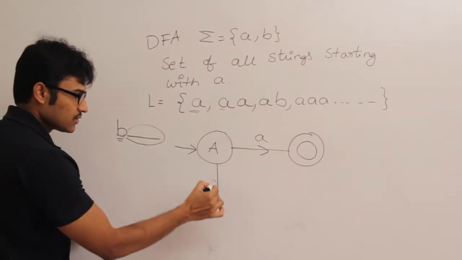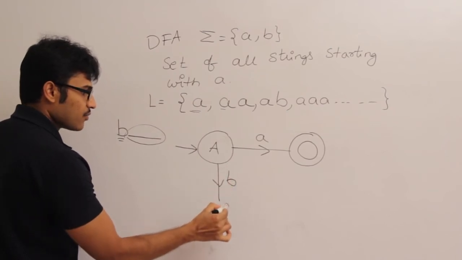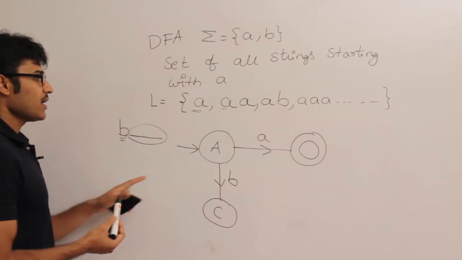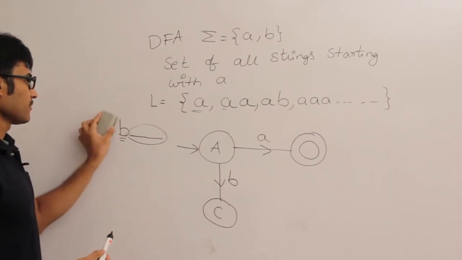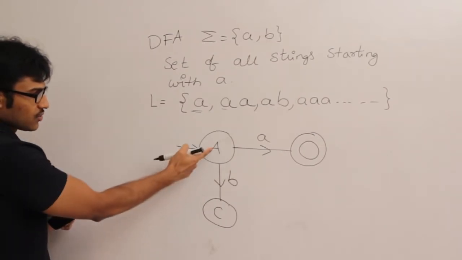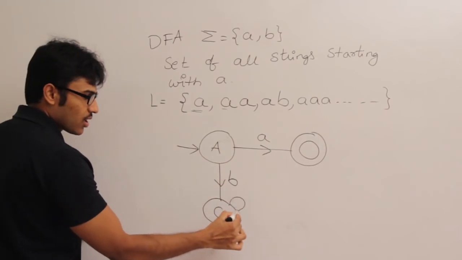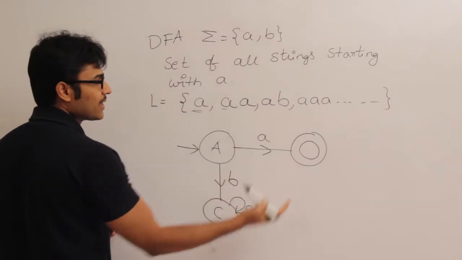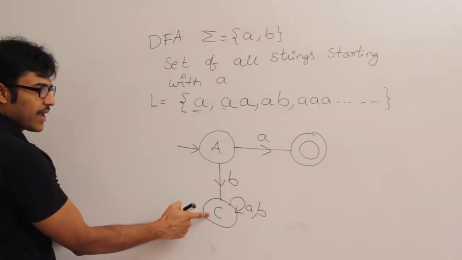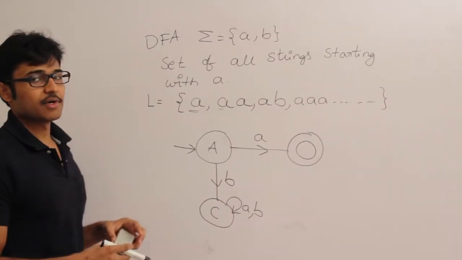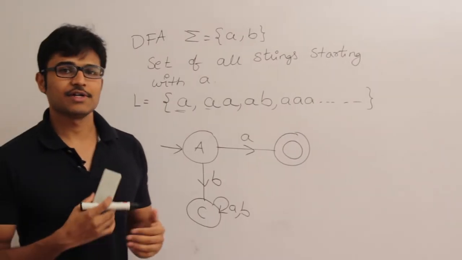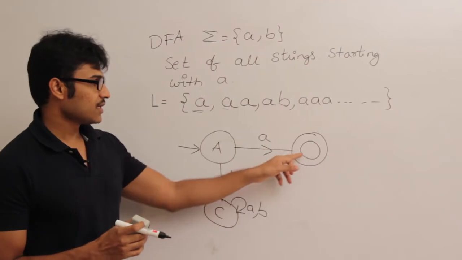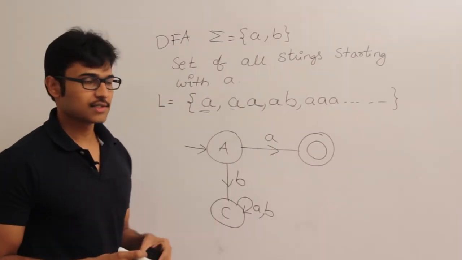So if the string is going to start with b, I am going to go to some other state, and I will not accept anything from there. I don't care what comes after it, I will never let such a string reach the final state. Therefore this state is going to act as a dead state. Always remember, dead state is not a special state, it is one of the states, but we cannot reach the final state from the dead state. That is why we are calling it a dead state.